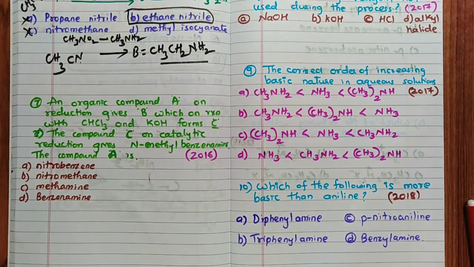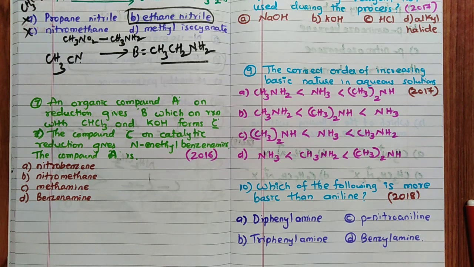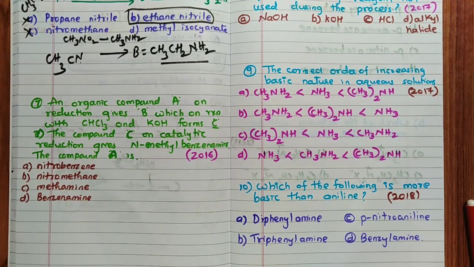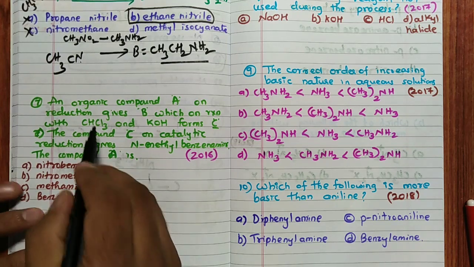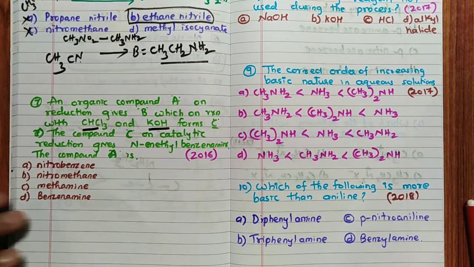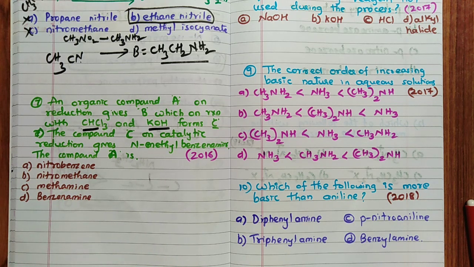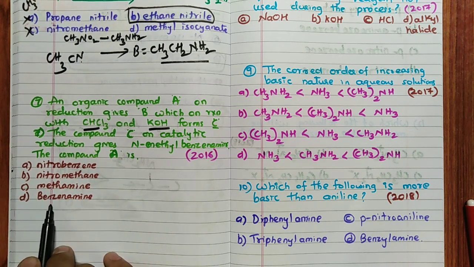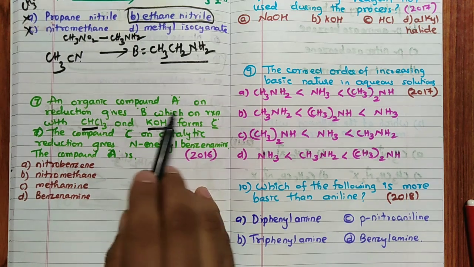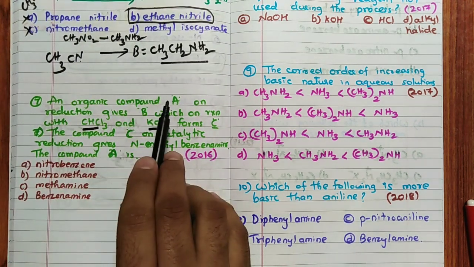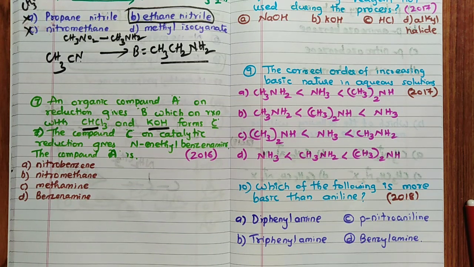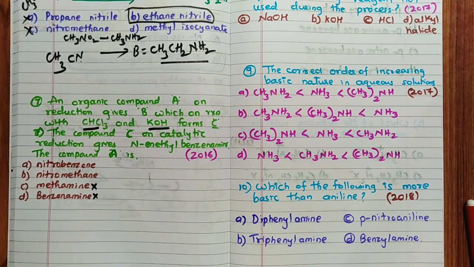Then the organic compound A on reduction gives B, which on reaction with CHCl3 and KOH forms C. The compound C on catalytic reduction gives N-methylbenzenamine. What is compound A? See, I told you, wherever CHCl3 and KOH are there, it is definitely the carbylamine reaction. Carbylamine reaction is directly possible from aniline, either methanamine or benzenamine. But they say B is obtained from reduction of compound A. Hence, for the 7th question, these two can never be the answer.